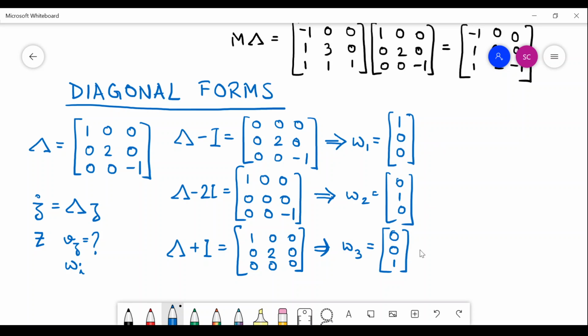What I got here as eigenvectors, this is a three-dimensional system. So whatever was my x axis, my x was here, x1 x2 x3, and there I found out the eigenvectors.